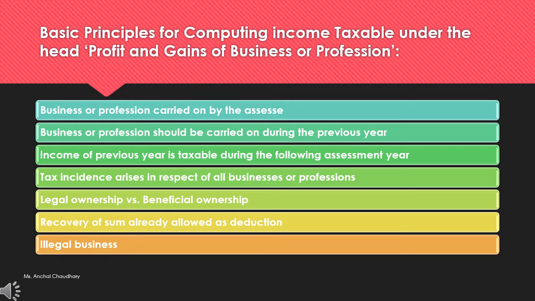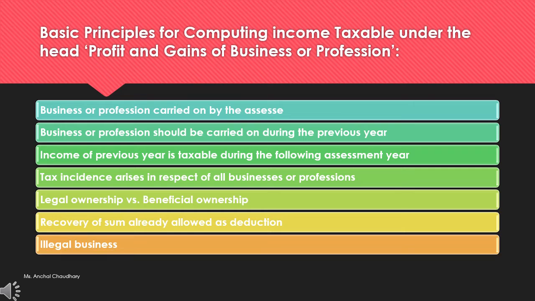Next is basic principles for computing income taxable under the head profits and gains of business or profession. First, business or profession should be carried on by the assessee on whom the tax is being levied. Business or profession should be carried on during the previous year.